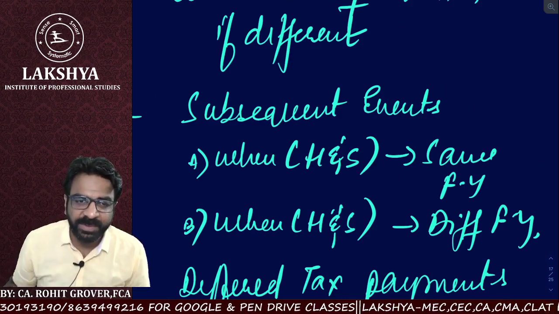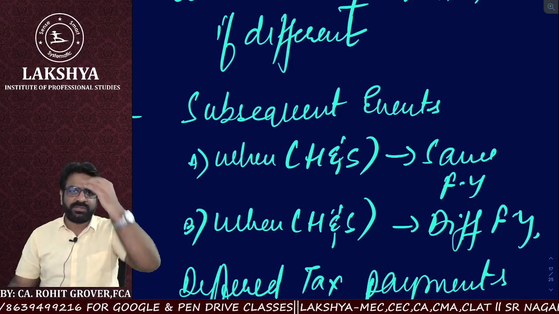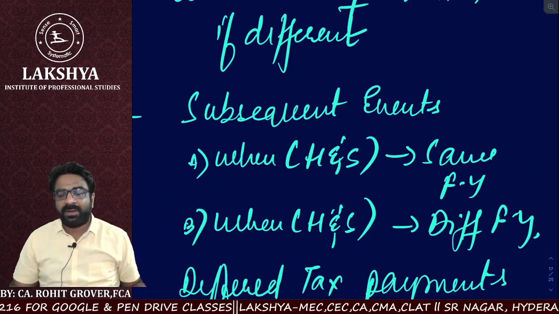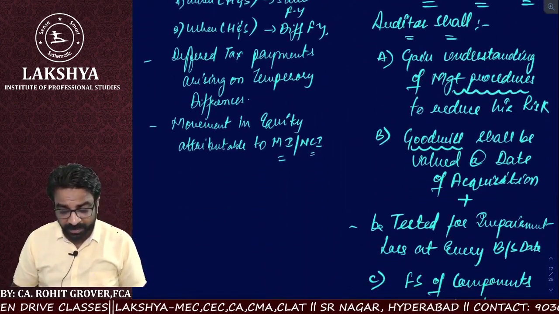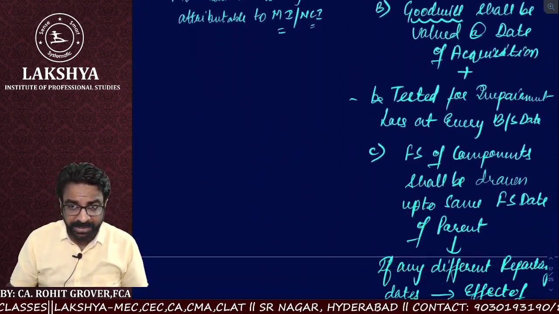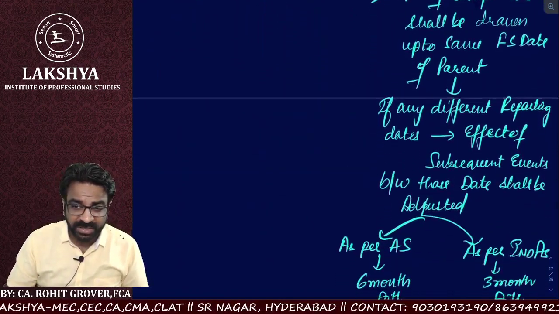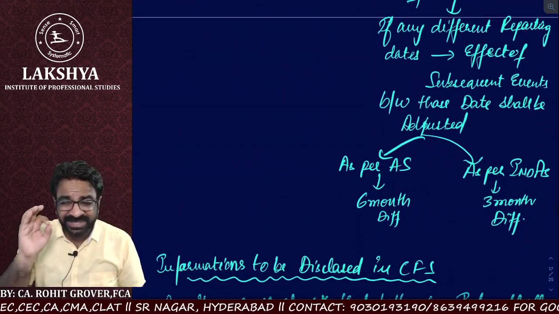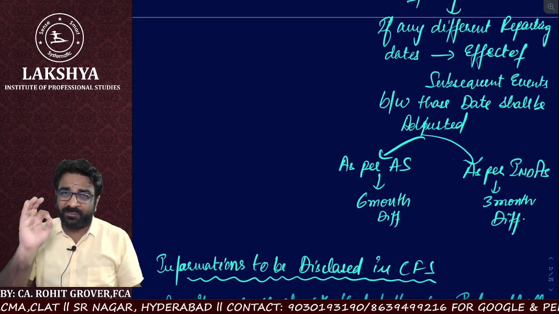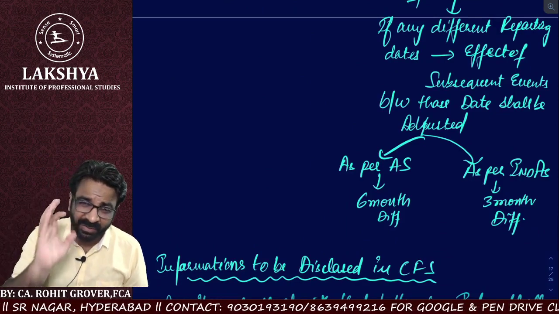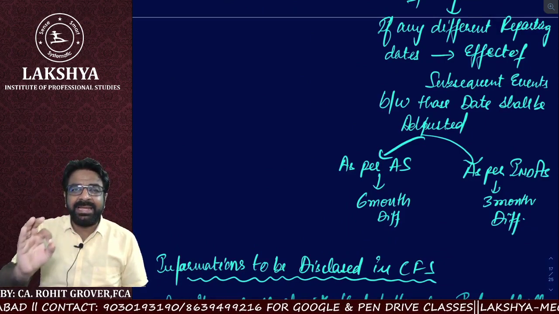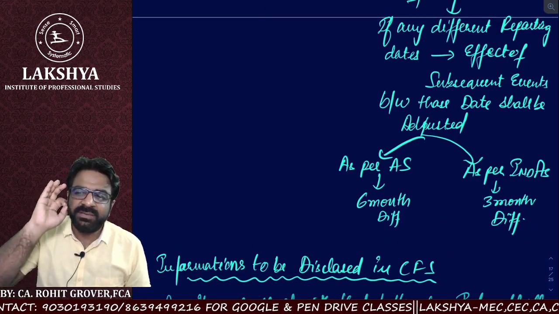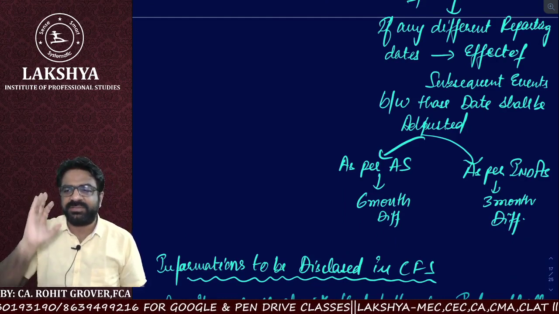Now, SA 560 will be applicable? Yes, SA 560 will be applicable. Now, listen very carefully to what I am going to tell you. If the companies are following accounting standards, then a maximum of 6 months gap of adjustments will be taken care of. If the company is following Ind AS, it allows a maximum of 3 months gap of difference.